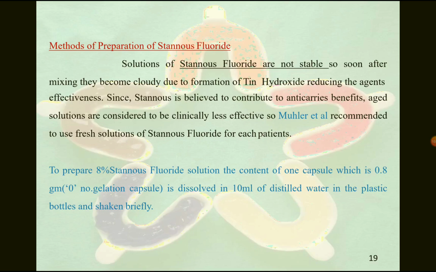Method of preparation of stannous fluoride: solutions of stannous fluoride are not stable. Soon after mixing, they become cloudy due to formation of tin hydroxide, reducing the agent's effectiveness. Since stannous is believed to contribute to anti-caries benefits, such solutions are considered clinically less effective. So Muhler et al. recommended using fresh solutions of stannous fluoride for each patient. To prepare 8% stannous fluoride solution, the content of one capsule, which is 0.8 grams, is dissolved in 10 ml of distilled water in a plastic bottle and shaken before use.